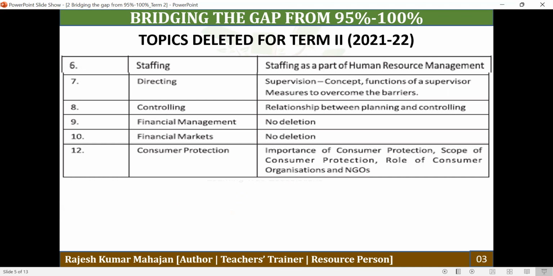And in chapter number 12, that is consumer protection, you need to keep in mind that under this chapter, you have to prepare from the Consumer Protection Act 2019. So you need to have the latest books of NCERT. You also need to know about the amount of compensation under the district, state, and national commission. Under this chapter, importance of consumer protection, scope of consumer protection, role of consumer organizations, and NGOs are the topics which have been deleted by CBSE for this year.